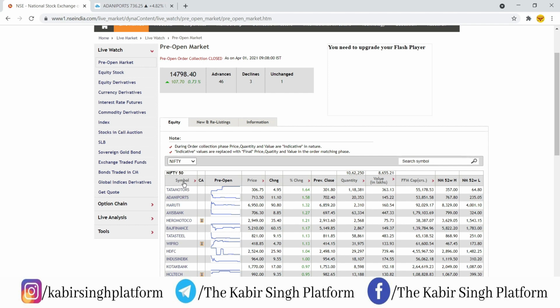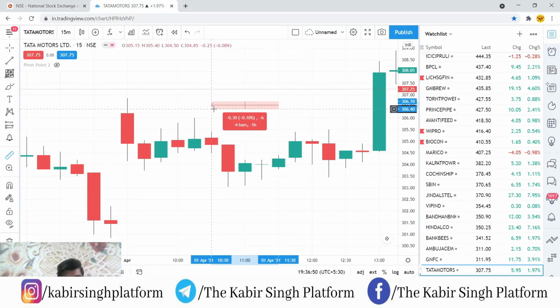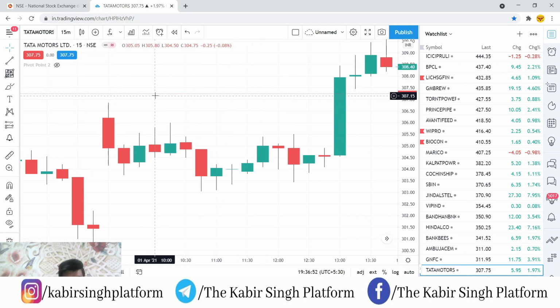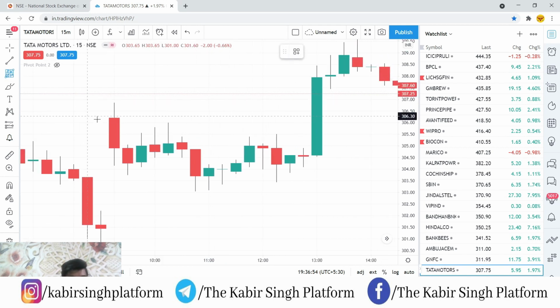So let's see what happened in Tata Motors. This is the Tata Motors chart. Similarly, again, we'll apply our Gann square to this. So you have to select the Gann square. Again, the first candle here is looking a little bearish.